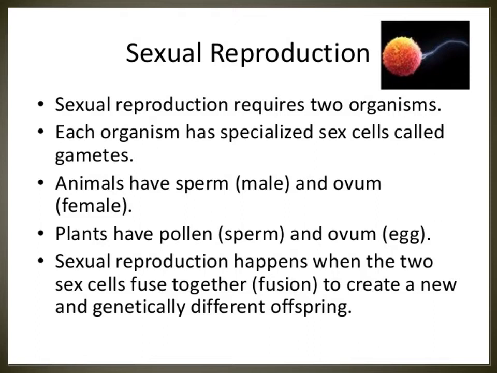Sexual reproduction happens when the two sex cells fuse together. Fusion creates a new and genetically different offspring. What is sexual reproduction? Sexual reproduction means the two sex cells fuse together to create a new genetically different offspring. Okay, that is sexual reproduction.